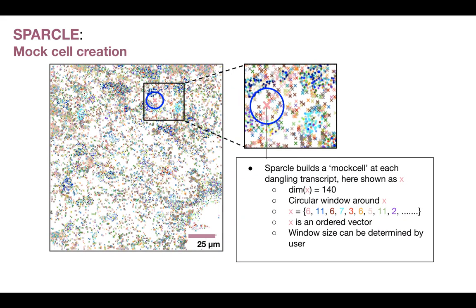And for this, we show the same exemplar FOV that we saw before. And this is a zoomed in section of that FOV, which shows a mix of both dangling transcripts as crosses and transcripts within the cell as dots. Now, for an example dangling transcript shown here as X, Sparkle builds a mock cell where the dangling transcript is the center of the circular neighborhood, and the dimension of the mock cell is 140, that is the number of genes. There's a circular window that is drawn around X, and Sparkle quantifies the number of transcripts that are then present within the blue circular window. The mock cell is now an ordered vector, and the window size can be determined by the user.